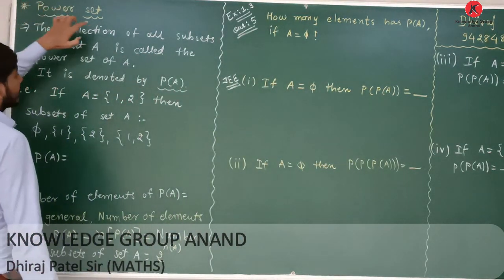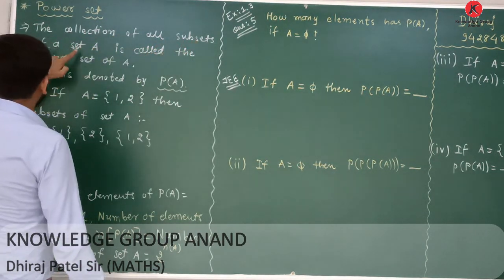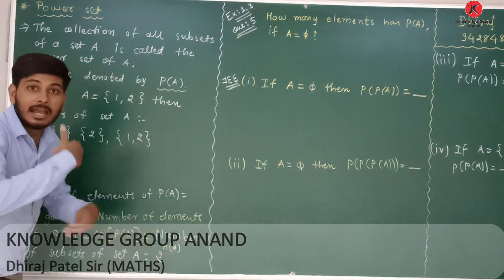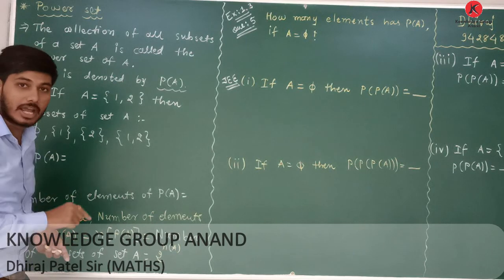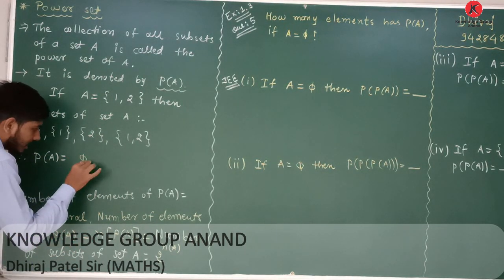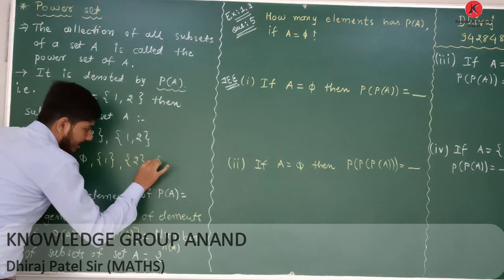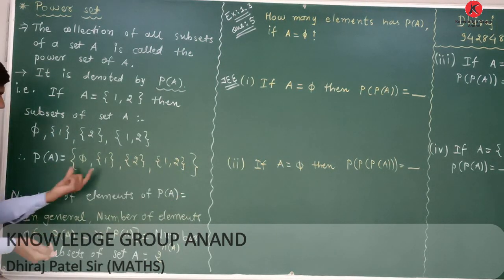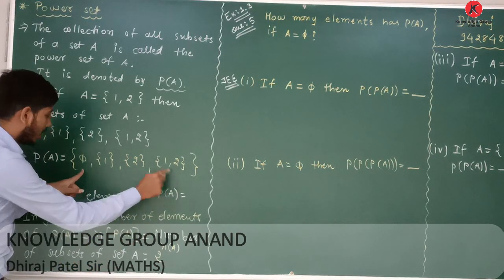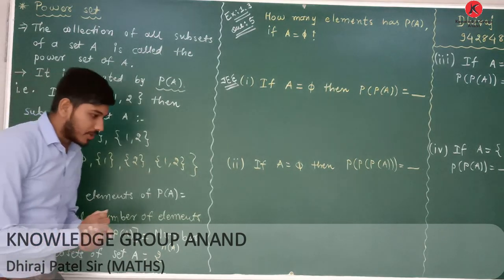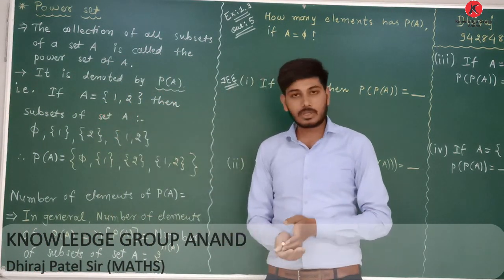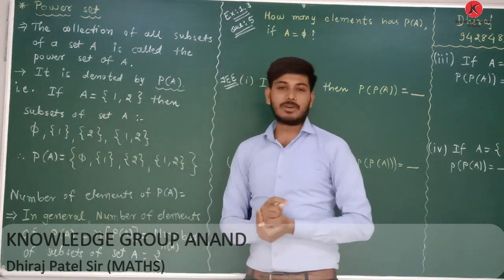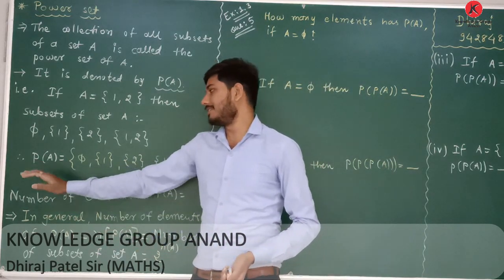Now, the definition is the collection of all subsets of set A. These are all the subsets of set A. Now we have to collect them and represent them as a new set, which is known as the power set of A. Therefore, the collection of all the subsets of set A is this, and it is known as the power set of A. So for finding the power set of A, you first write all the subsets of set A, then put them in curly brackets, and then your power set of A is ready.